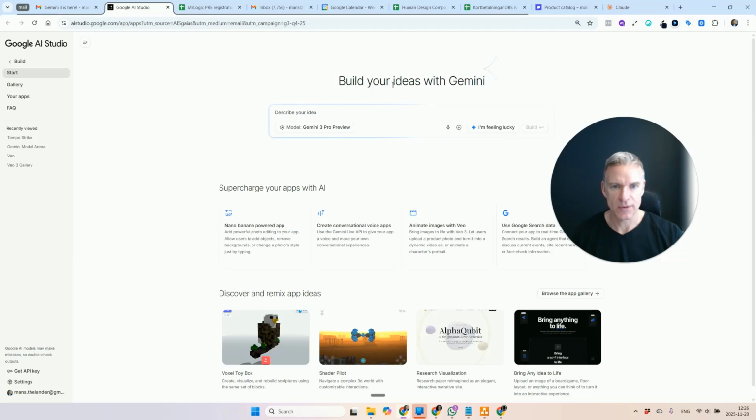Build your ideas with Gemini. So here I see that I have Gemini 3 Pro preview. And what do I have here? Create conversational voice apps. I think that sounds really interesting because I think one of the most interesting things you can build is to replace normal forms on a website. So let's try that out.